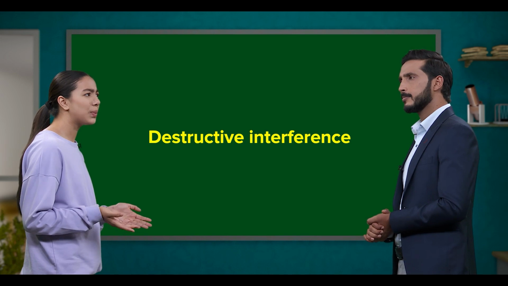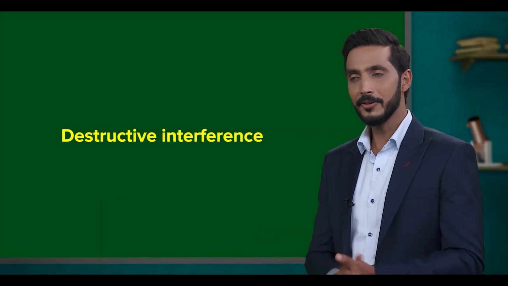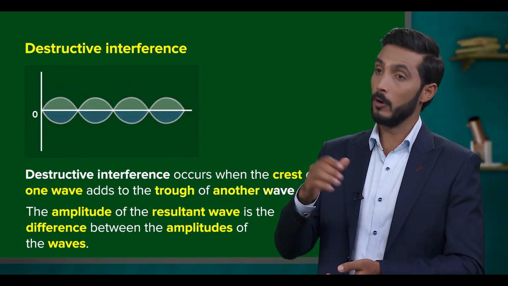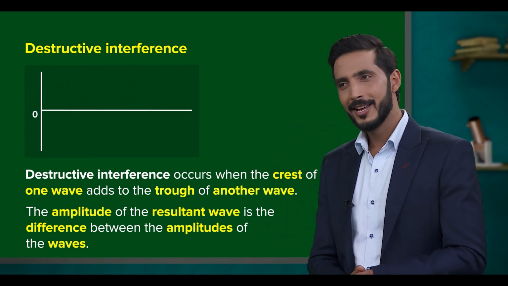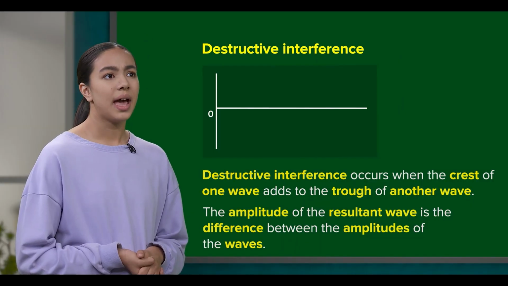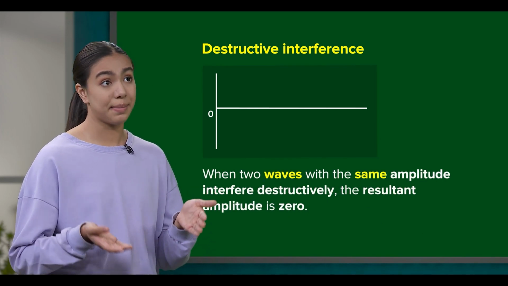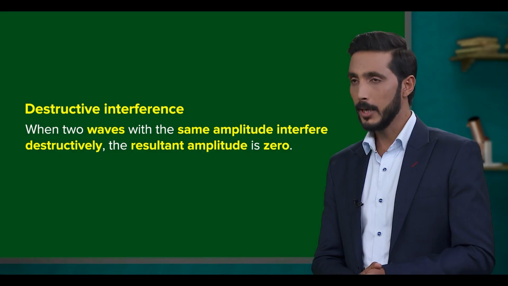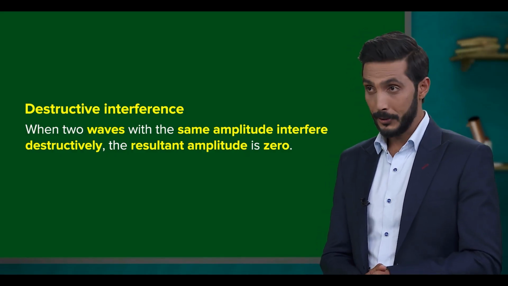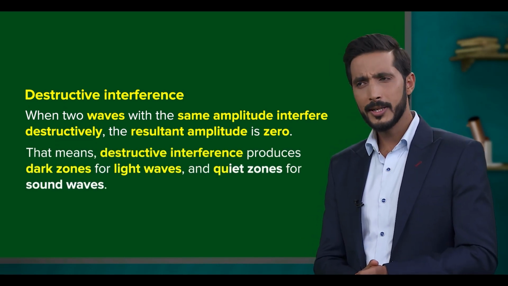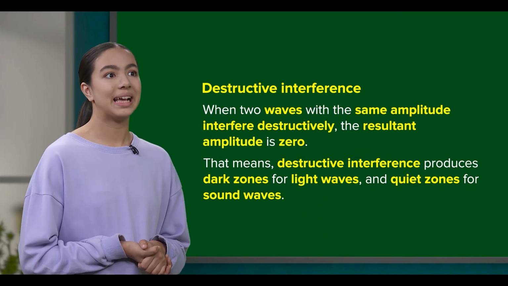I know. Is it one wave cancelling out the other wave? Absolutely. When a crest of one wave combines with the trough of another, or vice versa, they cancel each other out. This type of interaction is known as destructive interference. Got it. And when these two waves with the same amplitude interfere destructively, the resultant amplitude is 0, right? Yep. Zero amplitude means zero intensity, which means the region is dark for light waves and quiet if sound waves are used. I see. That's really straightforward.